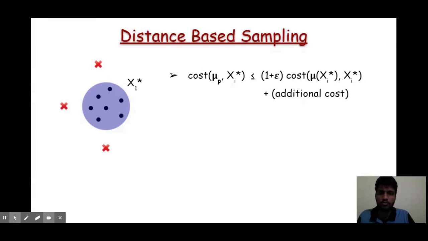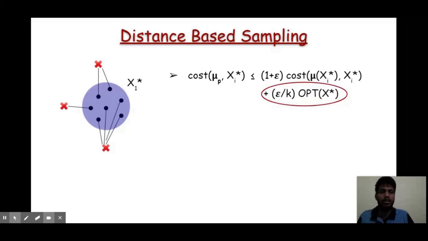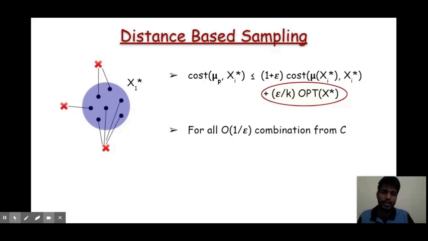This additional cost is proportional to the cost of the cluster with respect to the center set C, which can be further bounded by epsilon/k times the optimal cost of the entire clustering. I'm not going into the details, but this cost can be bounded. Again, I take 1/epsilon combinations of points from C and compute their means, and at least one of the means gives a 1 plus epsilon approximation for the cluster X1, plus some extra cost.